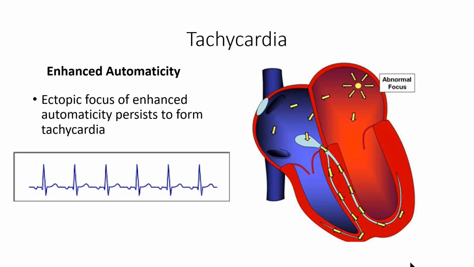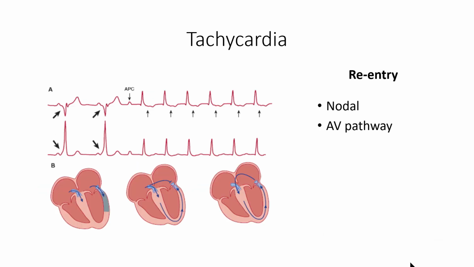Now, in terms of causes of tachycardias, not in terms of where they come from in the heart, we have the two mechanisms. One we've already talked about, that's enhanced automaticity, and then the other one is re-entry. As we have discussed, enhanced automaticity entails a particular ectopic focus being overstimulated, whether it's a normal extra beat or whether it's the result of some kind of disease process or exposure to toxin, so that ectopic focus persists in its automaticity to produce some kind of tachycardia.